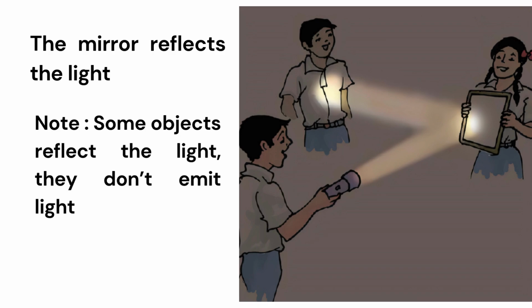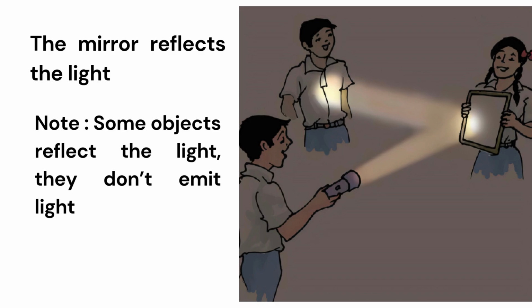The moon looks bright and the mirror looks shiny, but in fact they aren't sources of light. They only reflect the light that falls on them. As you see here, the mirror reflects the light.